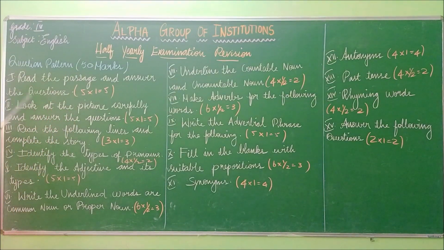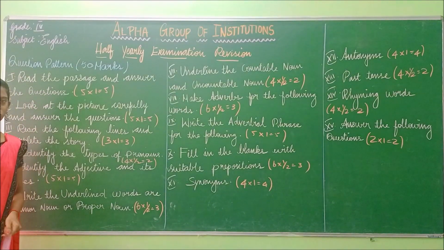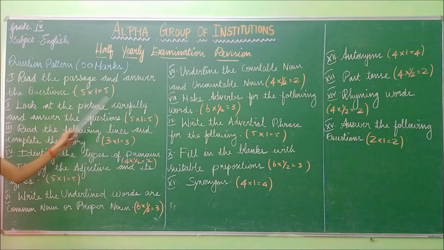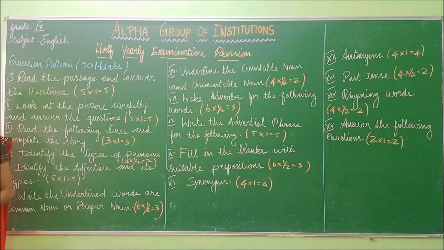The first one. Read the passage and answer the questions. The passage will be given for you and there will be 5 questions. Each question carries 1 mark and totally 5 marks. Second one, look at the picture carefully and answer the questions. In the second Roman letter, you will be given a picture and there will be 5 questions. Each question carries 1 mark and totally 5 marks.